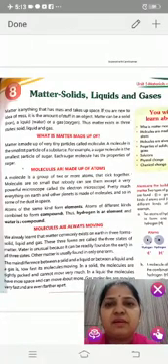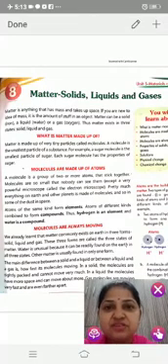I am here in front of you with another chapter from your science book, that is matter: solid, liquid and gases. This is chapter 8 and in this chapter we will learn about matter. So let's get started.